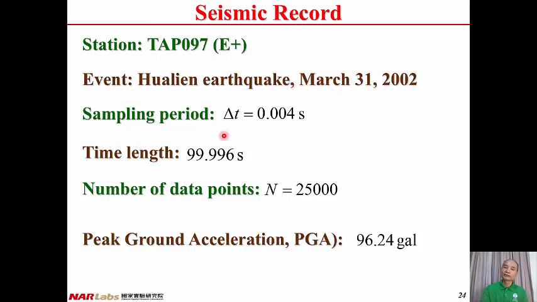And the sampling period for the record, delta t, equals 0.004 seconds. And the time length of the record is 99.996 seconds. Therefore, the number of data points n equals 25,000. And the peak ground acceleration, PGA, equals 96.24 Gal. And 1 Gal equals 1 centimeter per second squared.